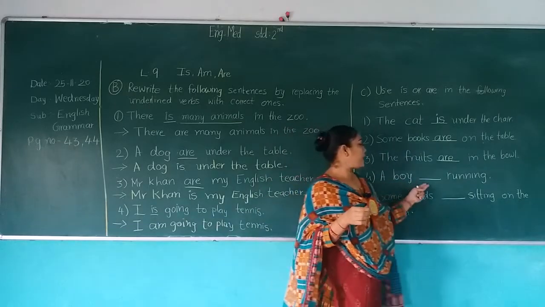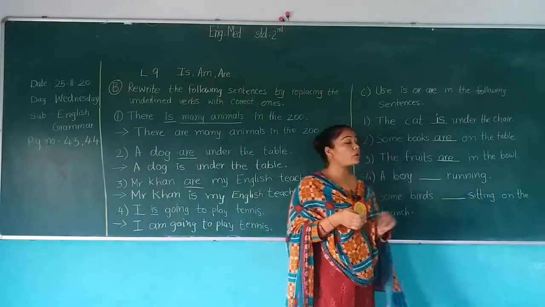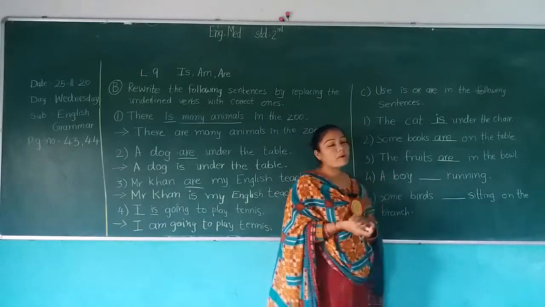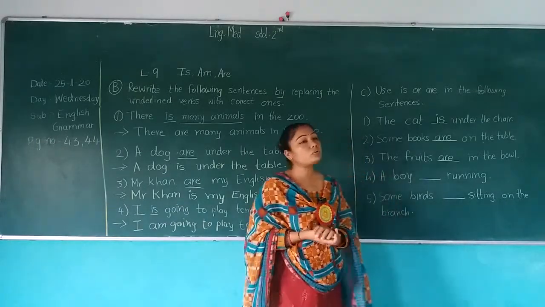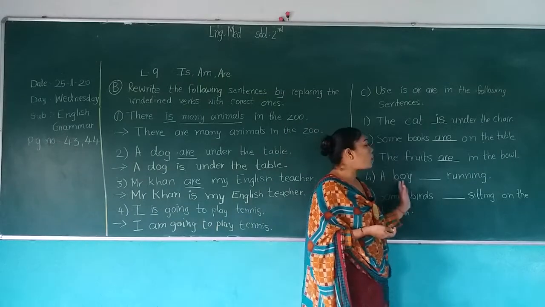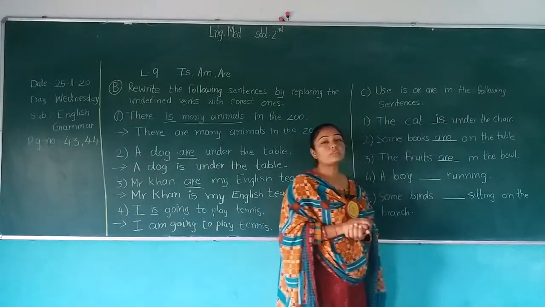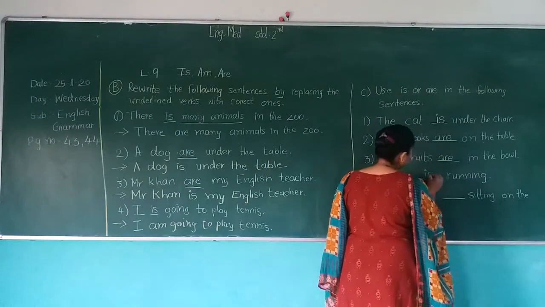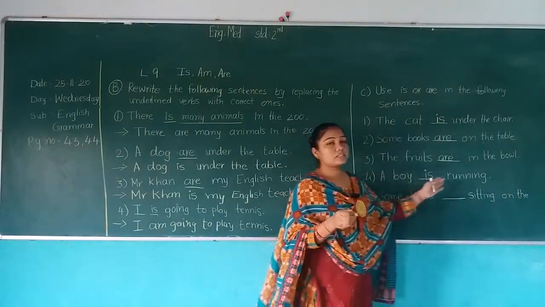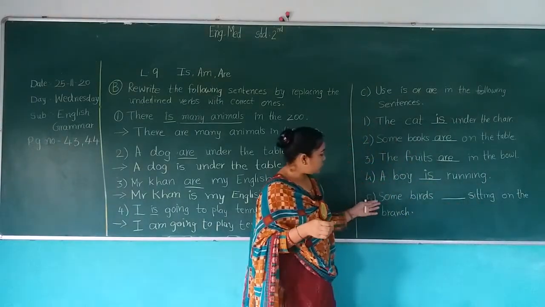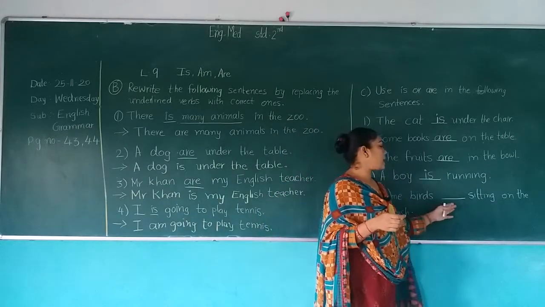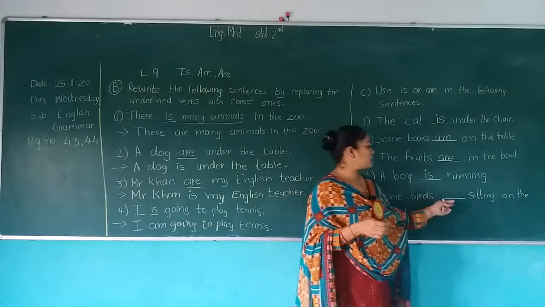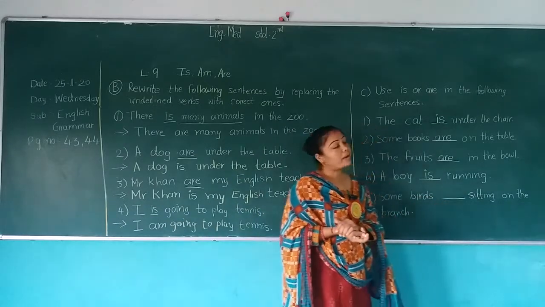A boy dash running. We are talking about a boy, which means singular form. When we talk about a singular form, what do we use? Is. A boy is running. Next, some birds dash sitting on the branch.